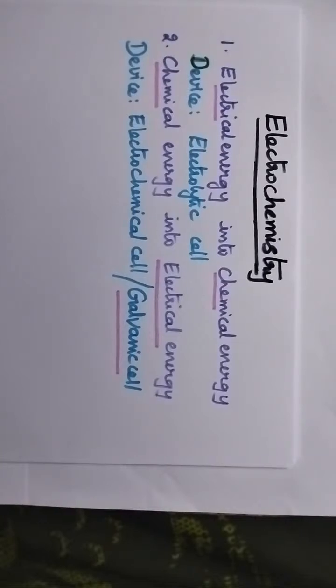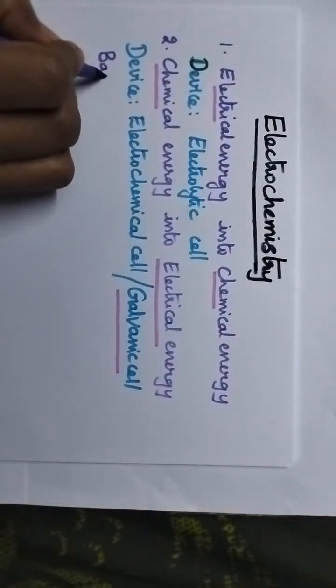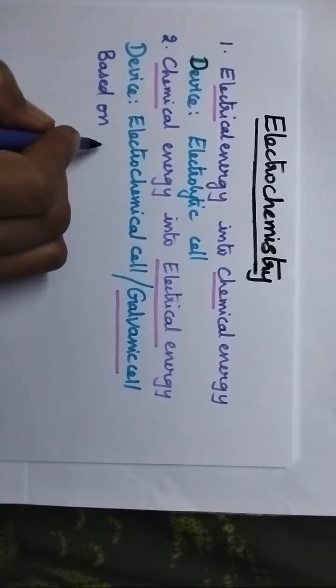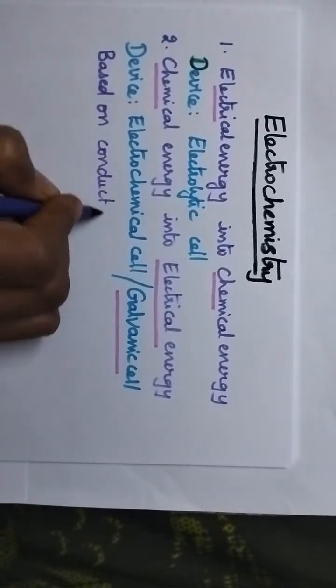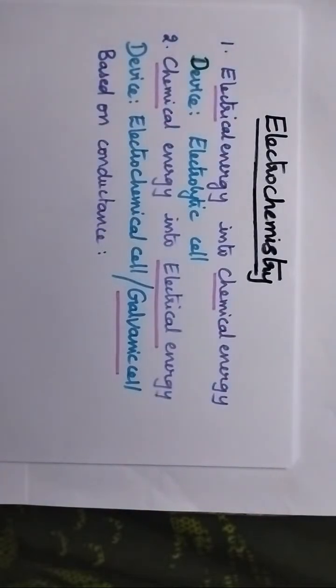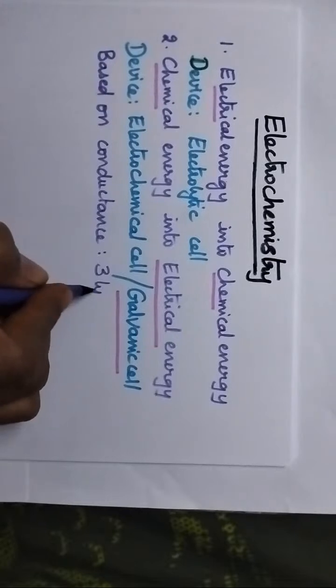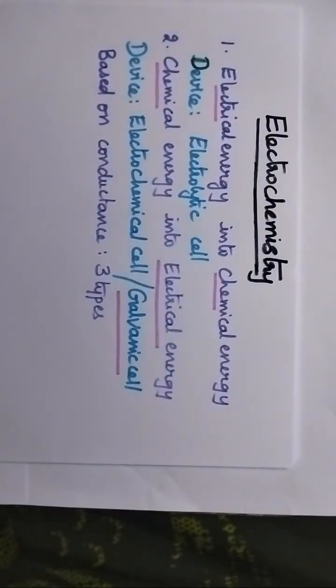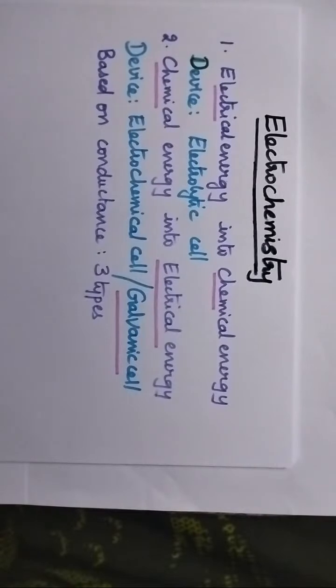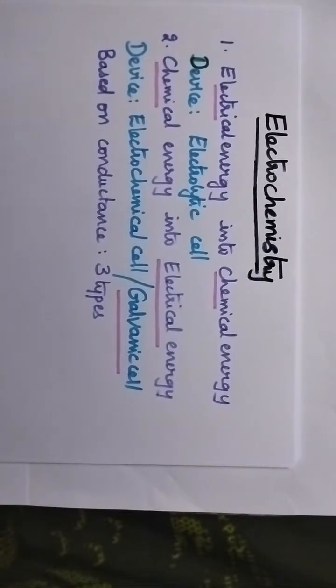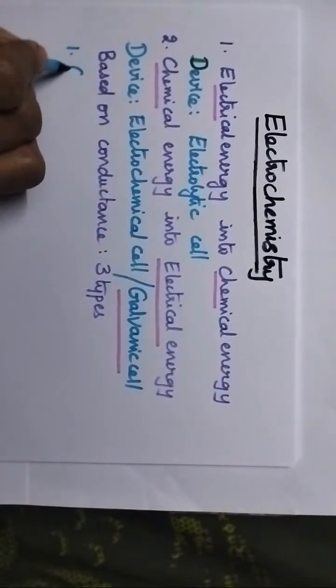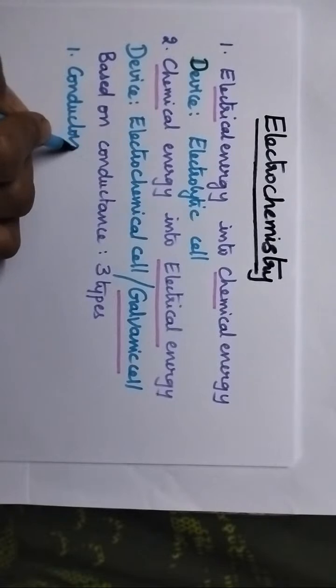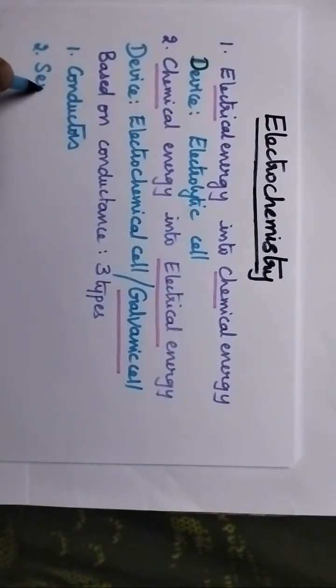Especially based on conductance, all the substances can be classified into three types, namely conductors, semiconductors, and insulators.